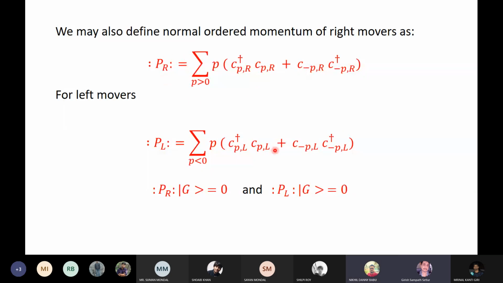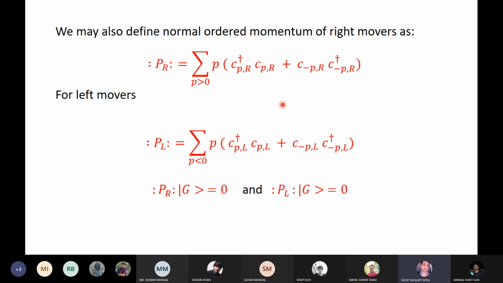But more importantly, why is this related in a trivial way to the original PR, which is sigma P, C dagger P, CP? The difference between this funny PR and the original PR should be a constant. Otherwise, it is wrong. This is not the definition of the momentum. Just because it's annihilated by the ground state doesn't mean anything. It has to physically represent the momentum.